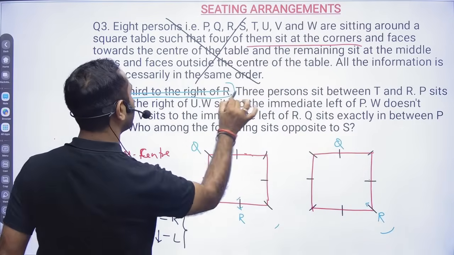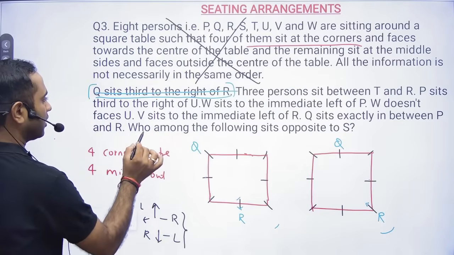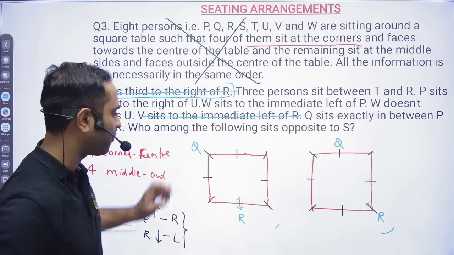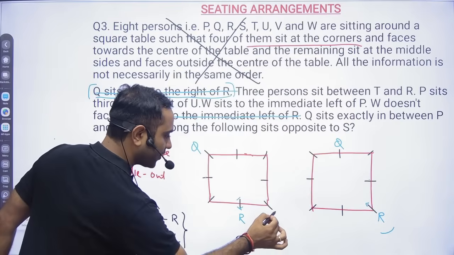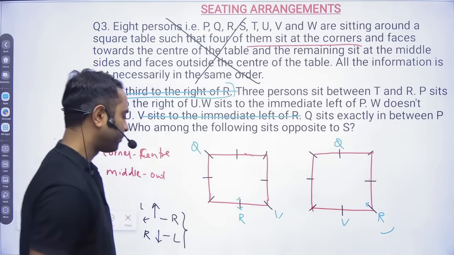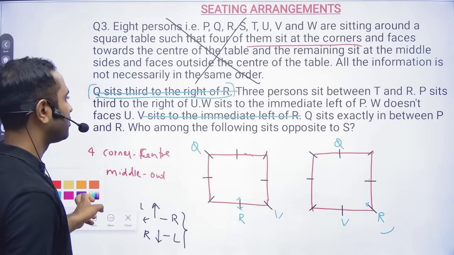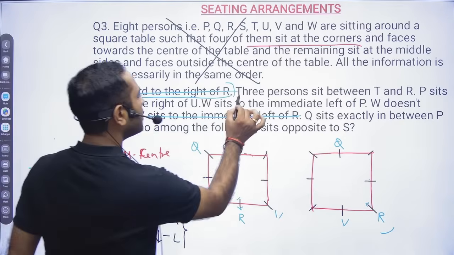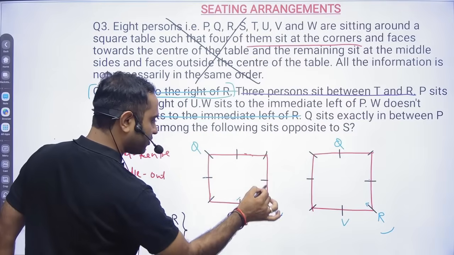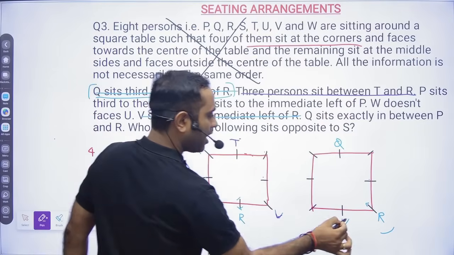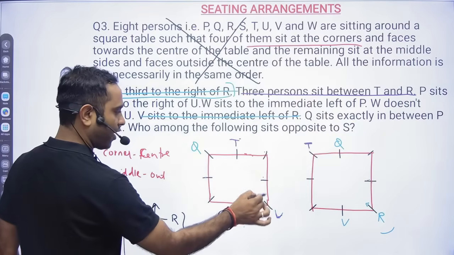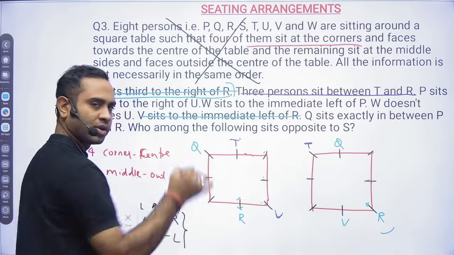This sentence I don't need anymore now. Also, there is one more sentence I had seen when I was reading. V sits to the immediate left of R. If R is here, the left will be this side. Okay, if R is inside, the left will be this side. This is also done. Okay, 2 statements are done. Then V sits between T and R. R is here, R is here. So T will be sitting here, 1, 2, 3. Here also you see 1, 2, 3. Clear?